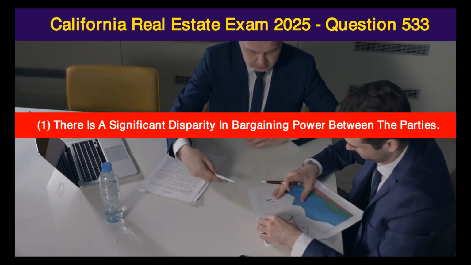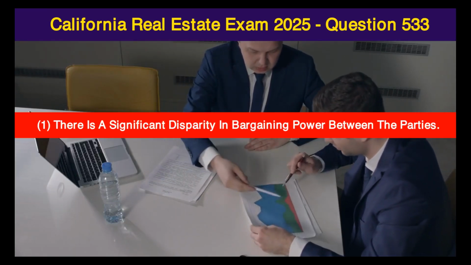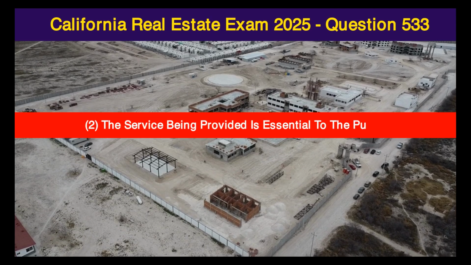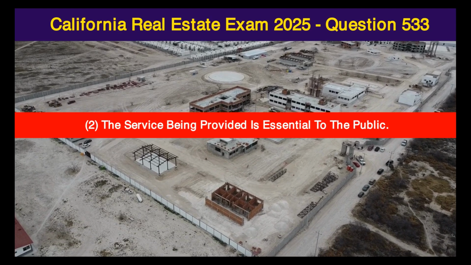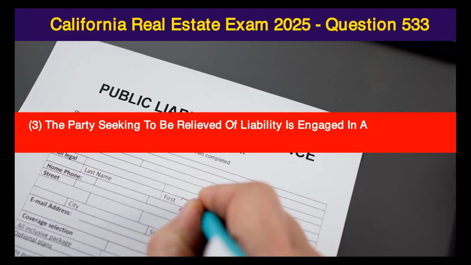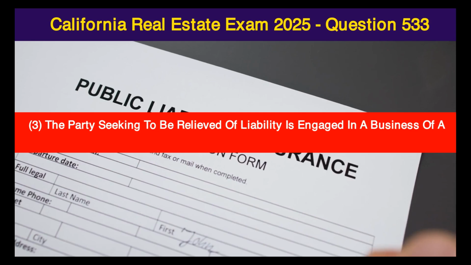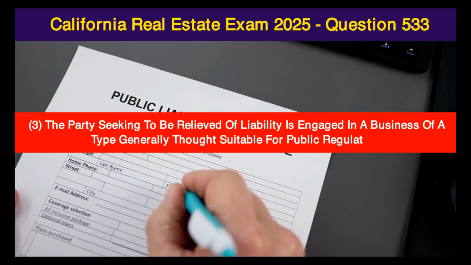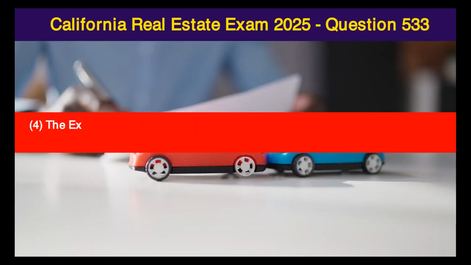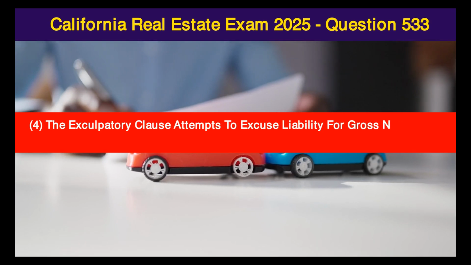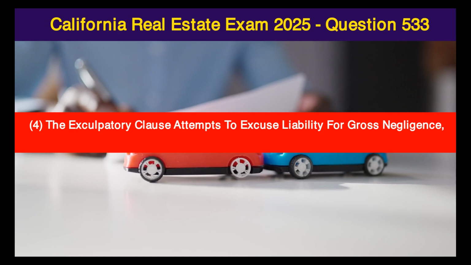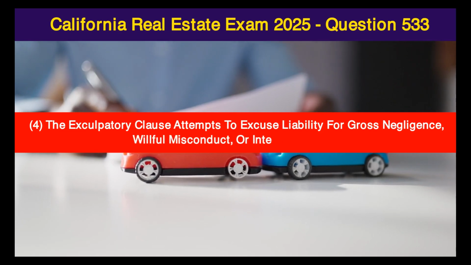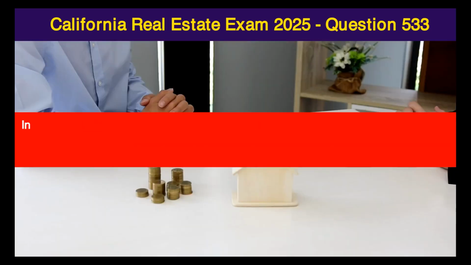There is a significant disparity in bargaining power between the parties. 2. The service being provided is essential to the public. 3. The party seeking to be relieved of liability is engaged in a business of a type generally thought suitable for public regulation. 4. The exculpatory clause attempts to excuse liability for gross negligence, willful misconduct, or intentional torts.